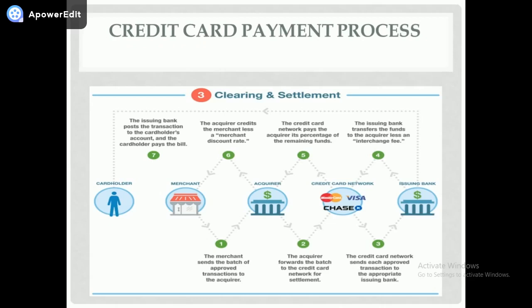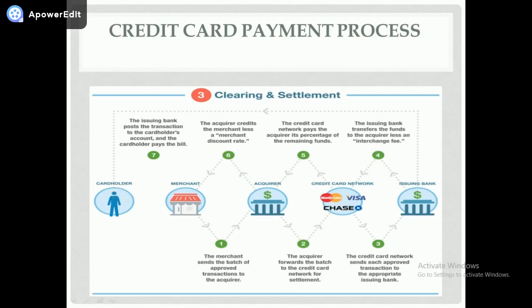Now let us look into the credit card payment process. You can see there are 5 parties here: card holder, merchant, acquirer bank, credit card network, and issuing bank. First, the card holder will apply for a credit card through an issuing bank, and the issuing bank will process the credit card and give it to the card holder.